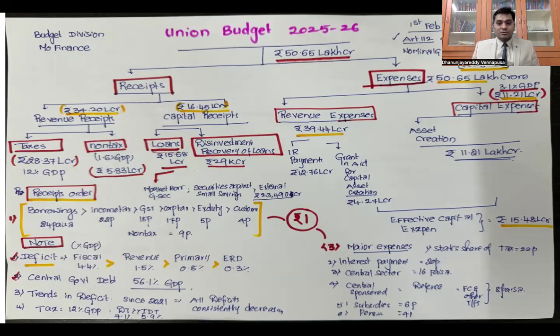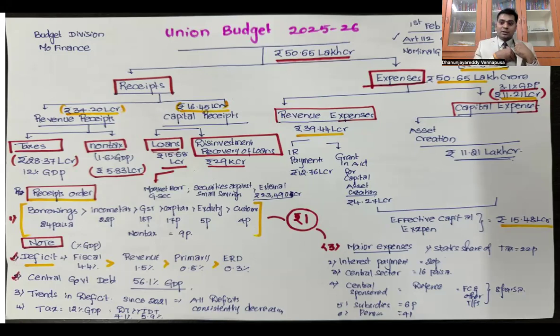From the external borrowings, this year government is collecting around 23,500 crores. This is external debt. So it is very clear that total debt is 15.68 lakh crores, and a nominal part is from external debts, 23,500 crores. So it is a very paltry amount, somewhere around 3% of total loans. So in India, external borrowings are far less than internal borrowings. That is one thing that we have to understand. So this is our revenue receipts.